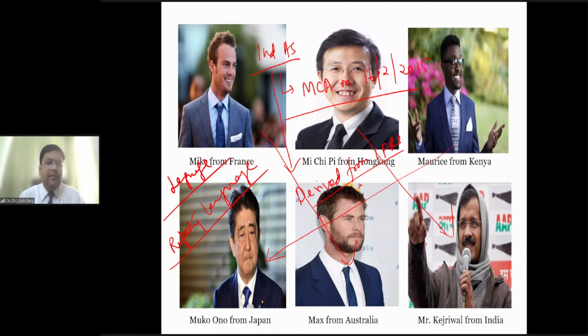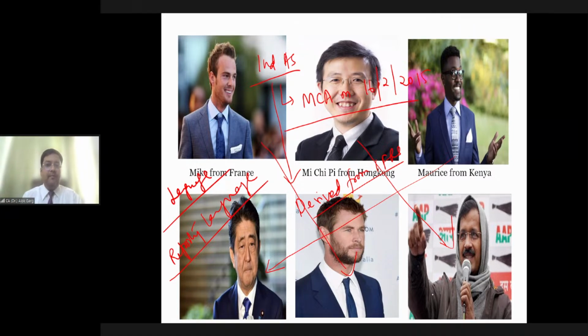Do you find the name of any country in the full form of IFRS? The name of any geography? Answer is no. International Financial Reporting Standards. Janvi, it is not International Financial Reporting Framework.